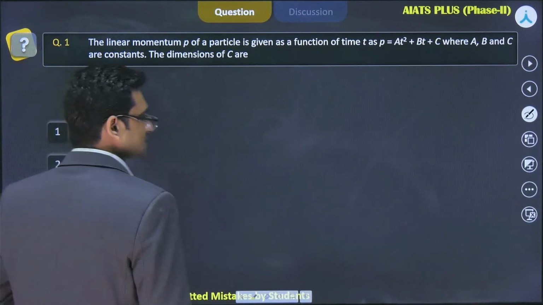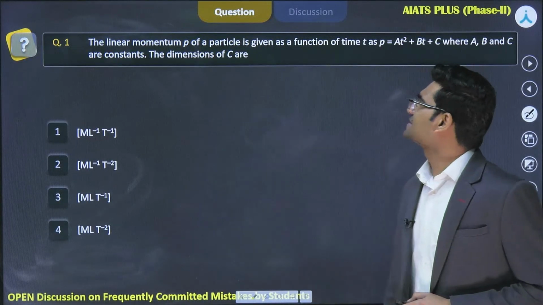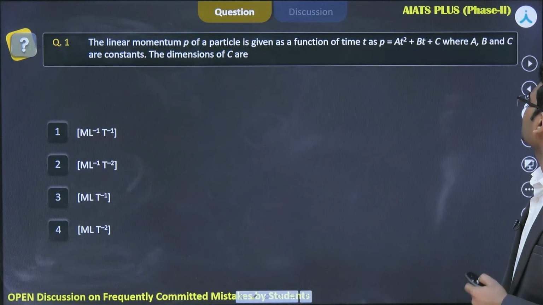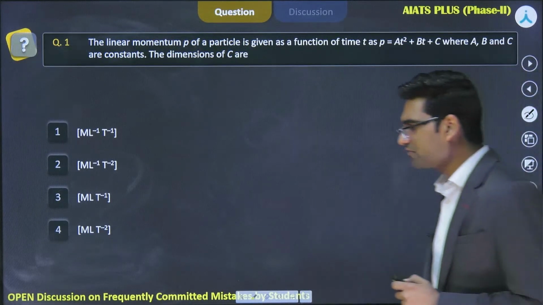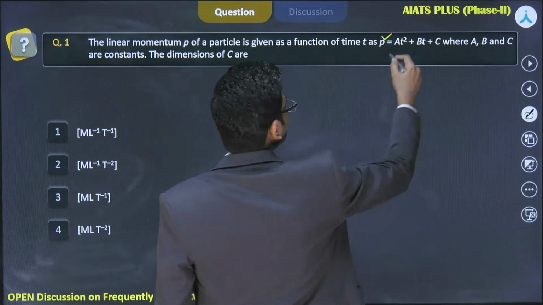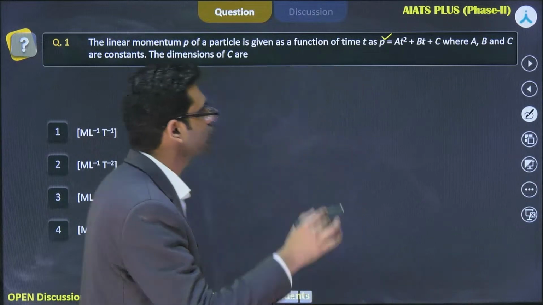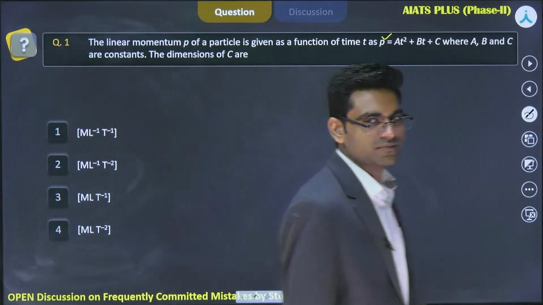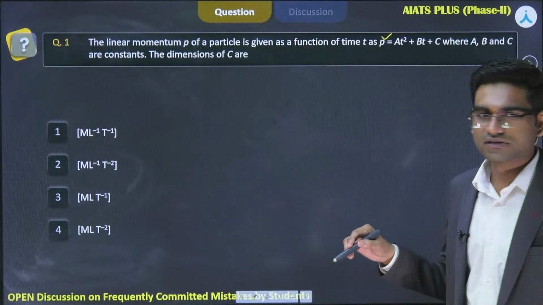So the first question says: the linear momentum P of a particle is given as a function of time t as P = At² + Bt + C, where A, B, C are constants. The dimensions of C are? Very easy question. All right. So this P is momentum, t is time, A, B, C are constants. We don't know their dimensions. That's what we have to find, right? The dimensions of C. Now, what is the concept which we are going to use to solve this question?